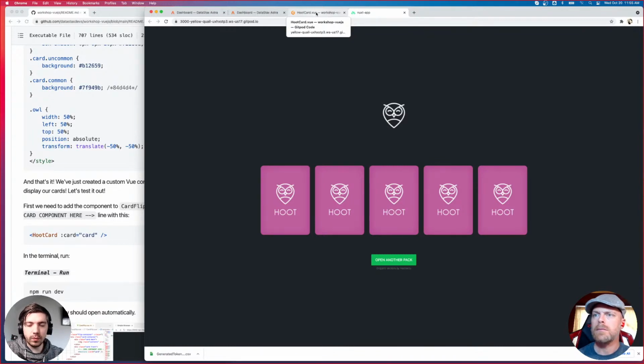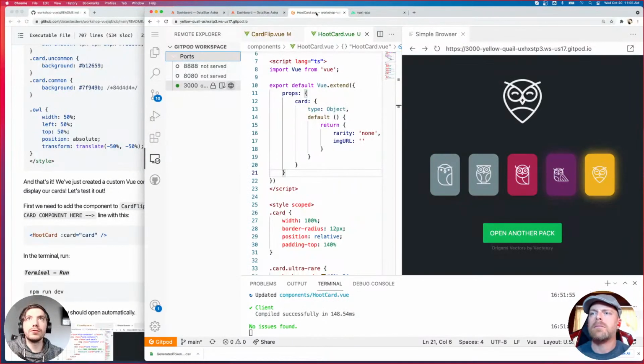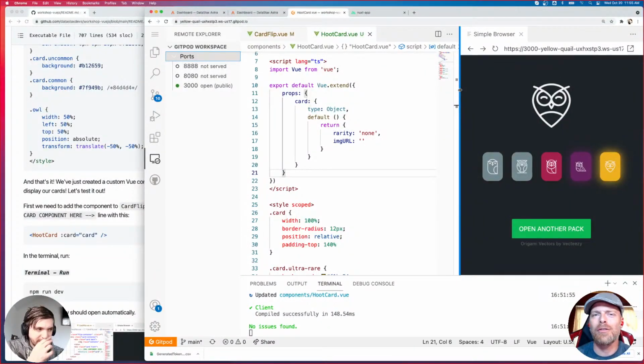Kamar, yes, this workshop is recorded and will be available at the same YouTube link after the workshop. Devendra fixed it, it was a typo in the HootCard component. Awesome, glad you figured it out. Yeah, the times when I've gone through it, if I didn't get the cards rendering properly, it's usually because I fat fingered something in the code.